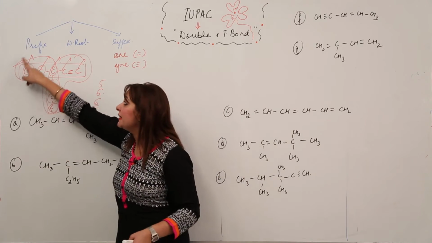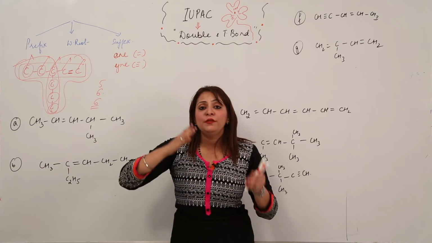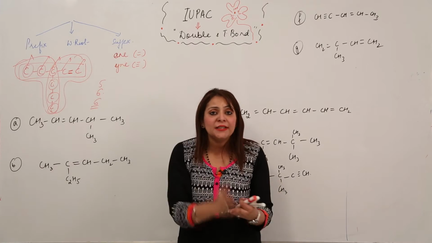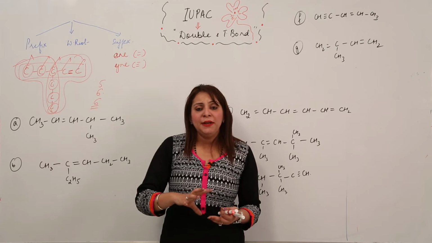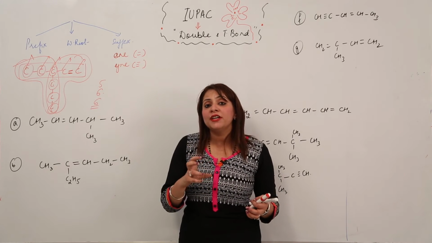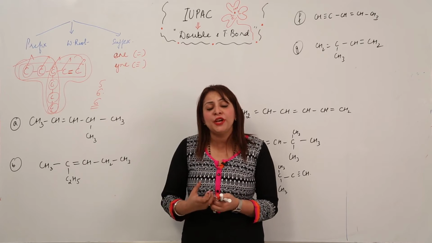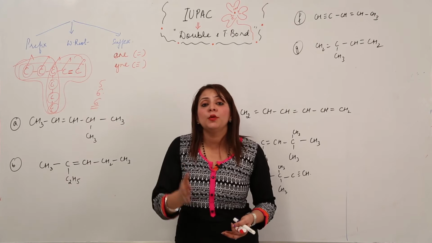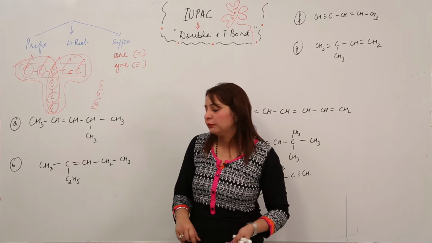But we cannot select this chain because it is deprived of the multiple bond. When an organic compound has a double or triple bond, it is a compulsion that we need to have that multiple bond in the chain. So at that moment you don't have to consider the length of the chain or the number of carbon atoms in the chain. The preference is that the multiple bond should be included in the parent chain, right? So this is the first modification.